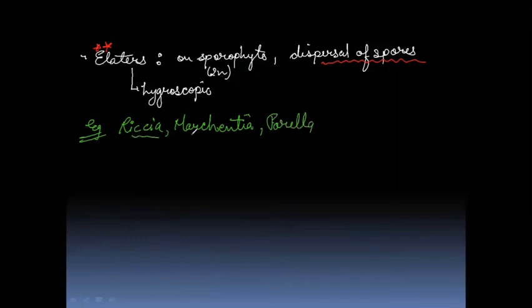Now, next we have the examples of the bryophyta, which you need to remember. The first we have been discussing continuously, Riccia. Another one we have is Marchantia, whose diagram is given in your NCERT and we'll discuss here. Next is Sporella. So these are a few examples of this Hepaticopsida, and now let me show you this Marchantia.